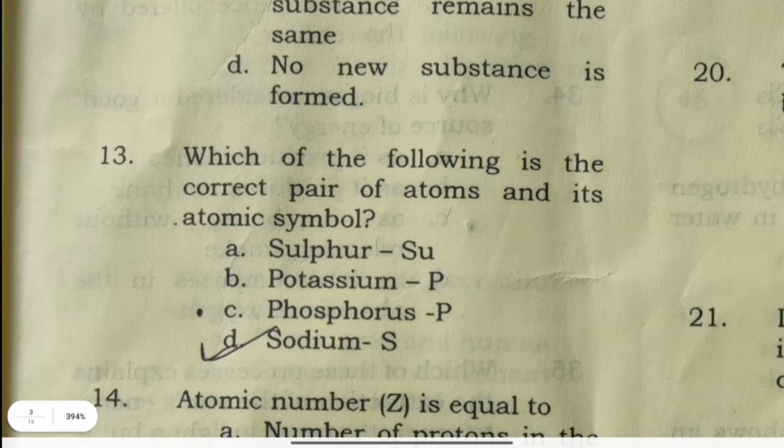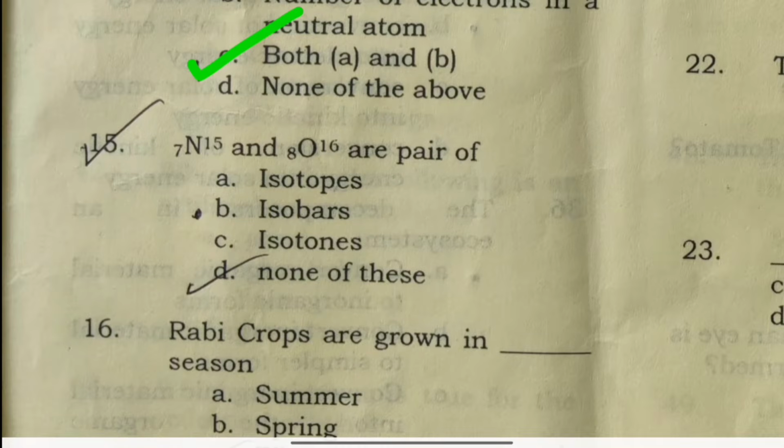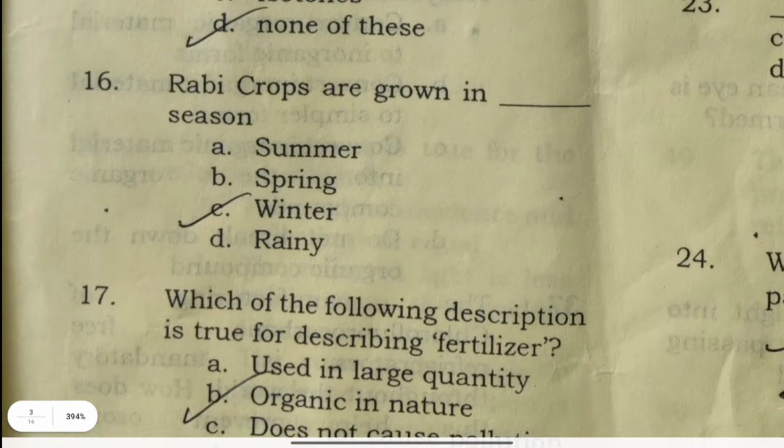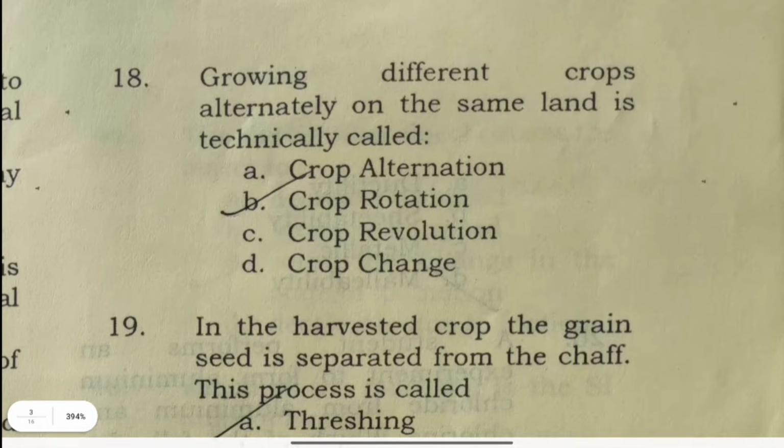Which of the following is the correct pair of atoms and its atomic symbol? Phosphorus, P. Atomic number is equal for both A and B. Isobars. Rabi crops are grown in winter season. Which of the following descriptions is true for describing fertilizer produced in factories? Growing different crops alternately on the same land is technically called crop rotation.